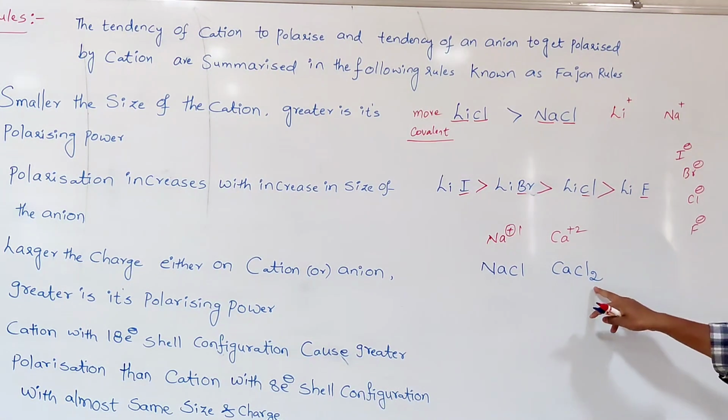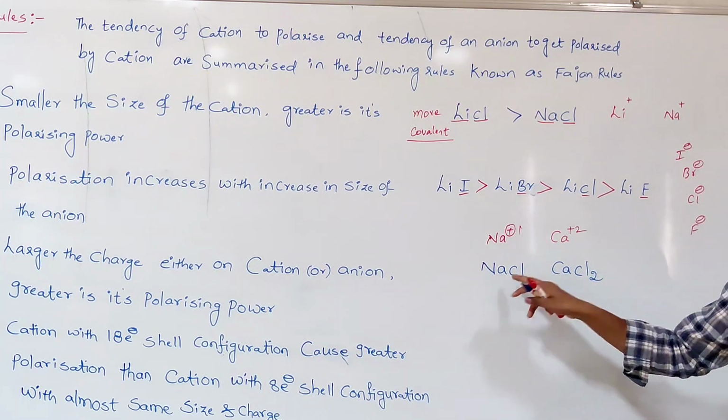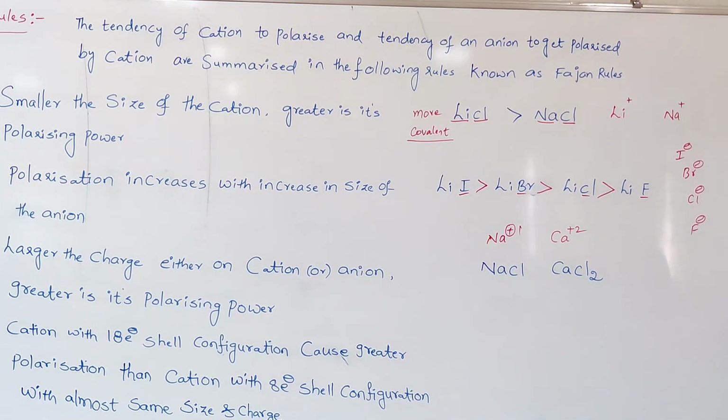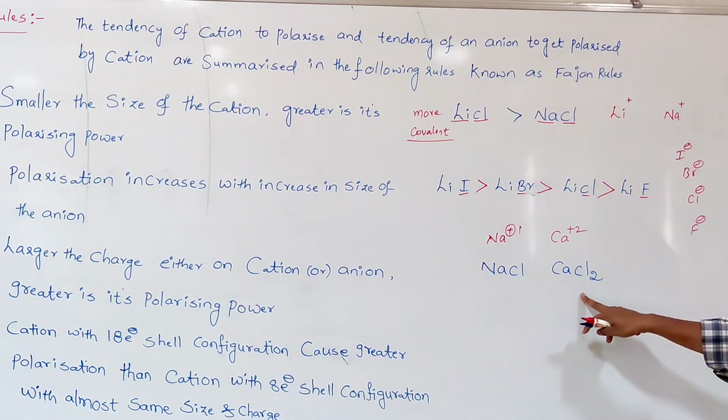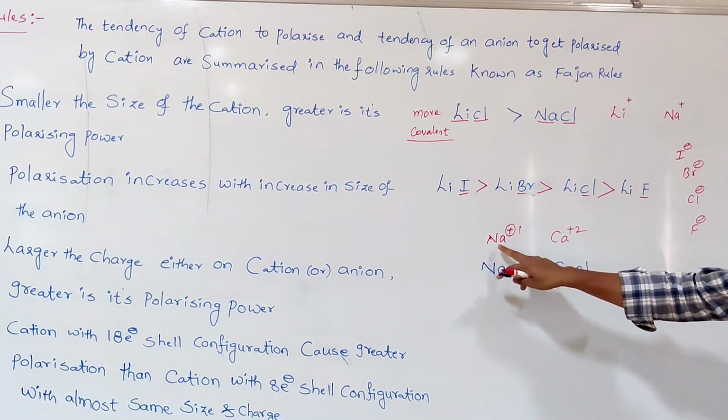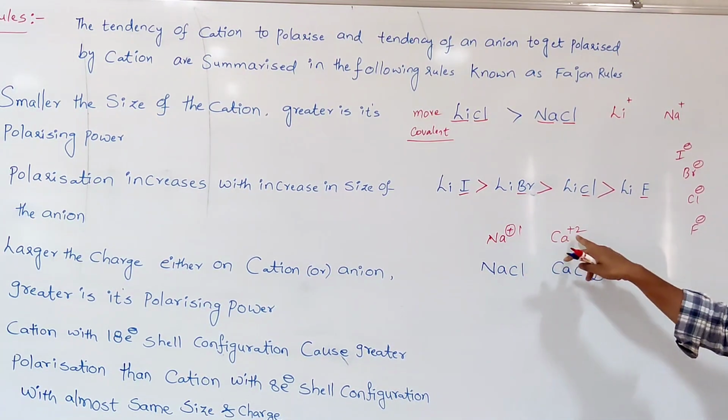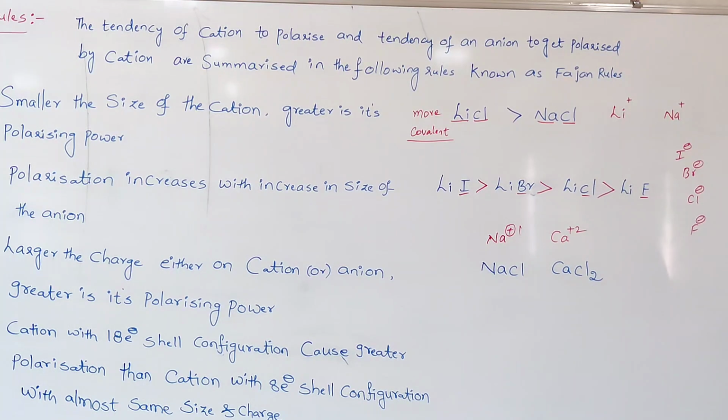That's why calcium chloride has more covalent character than which one? Sodium chloride. So sodium chloride is more ionic in nature, calcium chloride is more covalent in nature. Here less covalent character, here less ionic character is present because of the charge; as we move from sodium to calcium, what happens to the charge? Increases. Sometimes you may be asked the question, why does calcium chloride have a lower melting point than sodium chloride, even though both have almost the same radii?